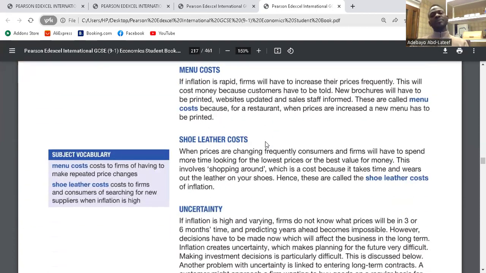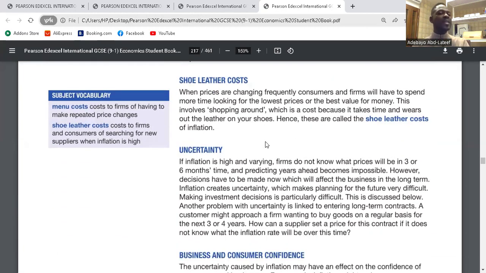Menu costs. These are price tags. If prices continue to increase over time, it means businesses that use price tags, and all businesses use price tags anyway, have to continuously change their price tags. So they have to print new papers every now and then. That represents the cost. Menu cost, clear. Okay. Shoe leather cost. This is when customers have to move around to check the best bargain before they buy, due to the fact that prices are increasing.